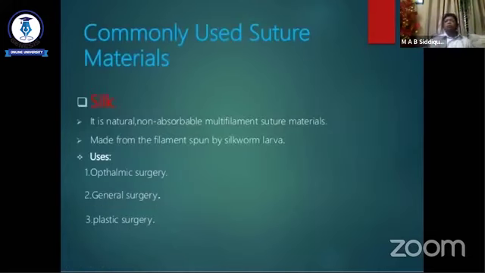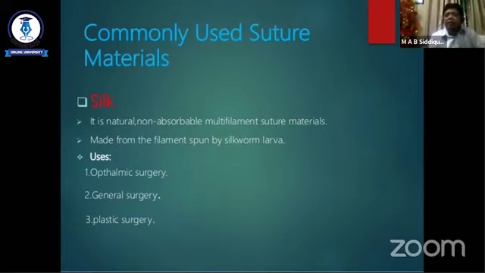Another common suture material used in our surgical practice is silk. It is a natural, non-absorbable, multifilament suture material. It comes from the silkworm larva. It is used in ophthalmic surgery, general surgery, and plastic surgery.